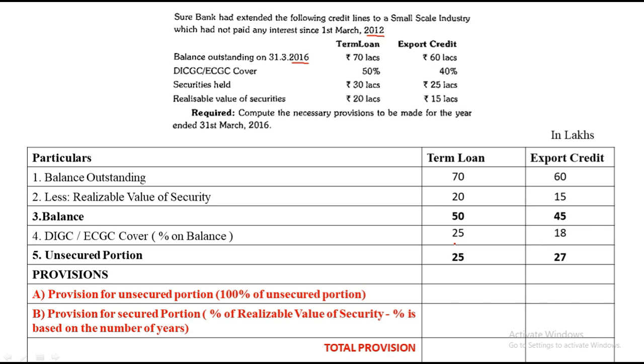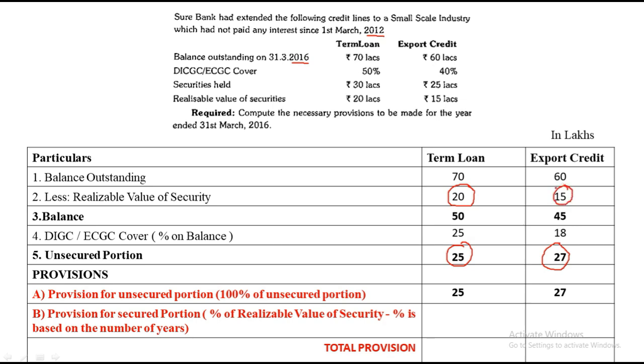Provision number 1, we need to first find the provision for unsecured portion. These are my unsecured values, 25 and 27, and as per the rule, 100% of unsecured will be taken. So the full value is taken as 25 and 27. Second, provision for secured portion, that is the percentage of realized value. So realized value was 20 and 15.